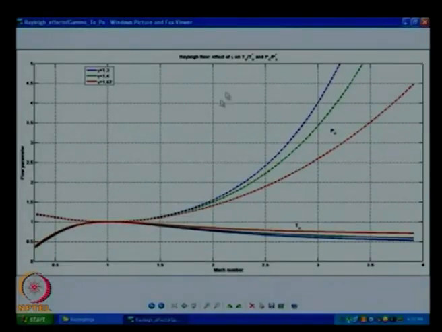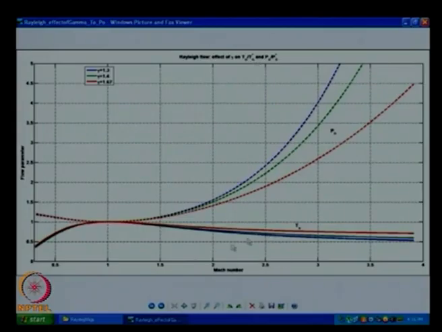Okay. First, I am plotting T naught by T naught star. Okay, you should understand here that T naught star is always greater than T naught for any Mach number. At most, it is equal to 1, T naught equal to T naught star for m equal to 1. Okay. So, what I am plotting here, T naught star is the final thing that is possible if I heat it, and T naught is the actual value. If I look at the solid lines, those are T naught divided by T naught star.